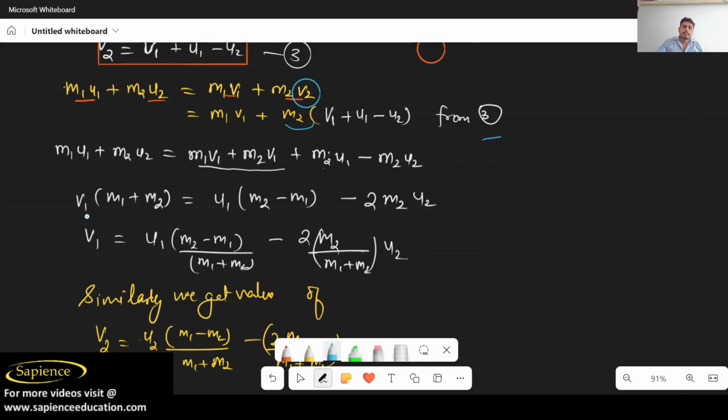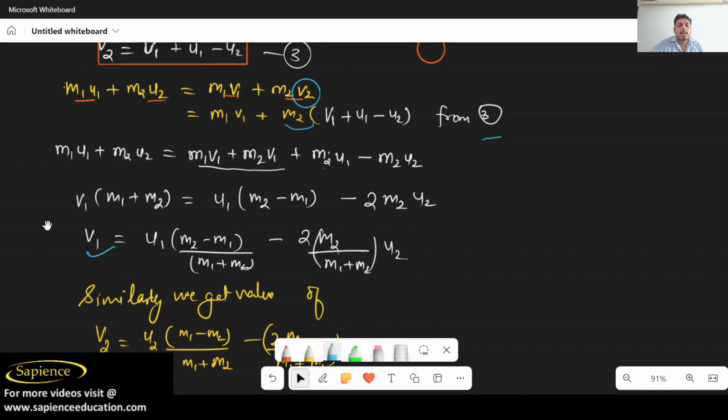So we will rearrange this, and when you rearrange, you will get velocity v1 = u1(m2 − m1)/(m1 + m2) and minus 2m2/(m1 + m2) into u2. As a mathematician, you should know how to rearrange this. I hope you have understood. So this is the derivation of the velocity of object 1 with respect to the initial velocities u1 and u2. So we have got the final velocity by just using mass only.